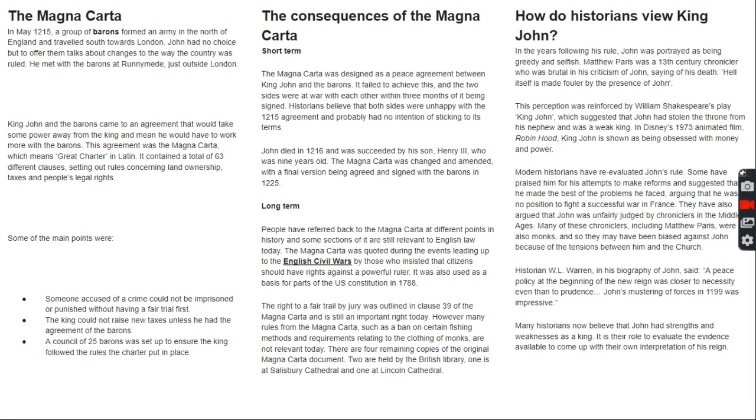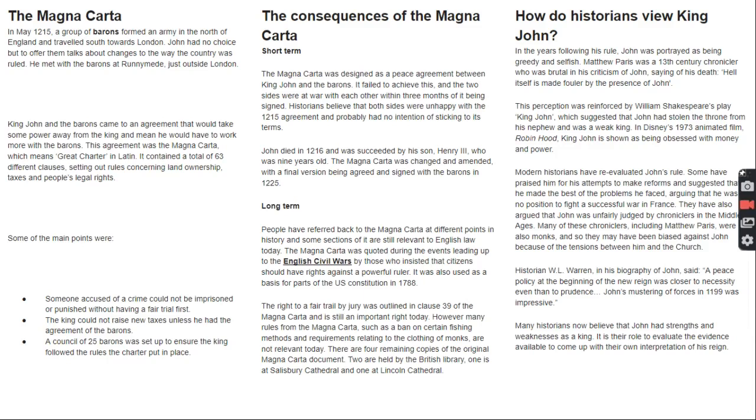The consequences of the Magna Carta. Short term, the Magna Carta was designed as a peace agreement between King John and the barons. It failed to achieve this, and the two sides were at war with each other within 3 months of it being signed. Historians believe that both sides were unhappy with the 1215 agreement and probably had no intention of sticking to its terms. John died in 1216 and was succeeded by his son, Henry III, who was 9 years old. The Magna Carta was changed and amended, with a final version being agreed and signed with the barons in 1225.